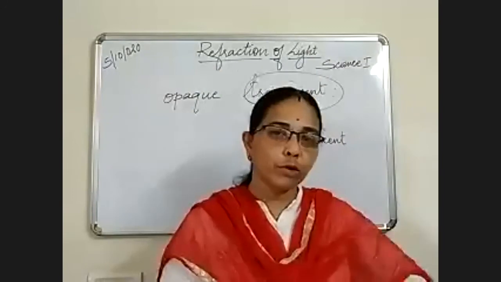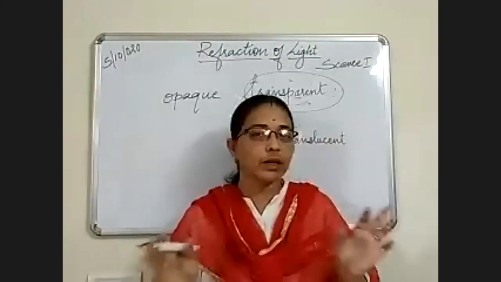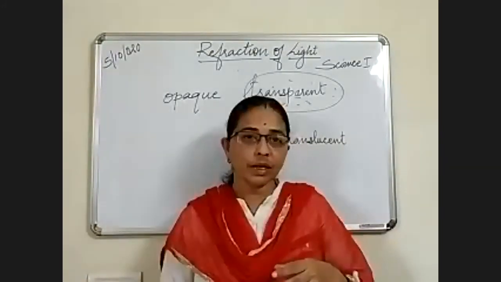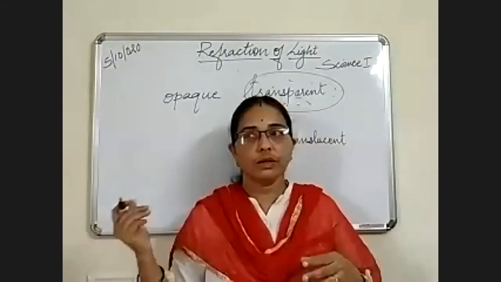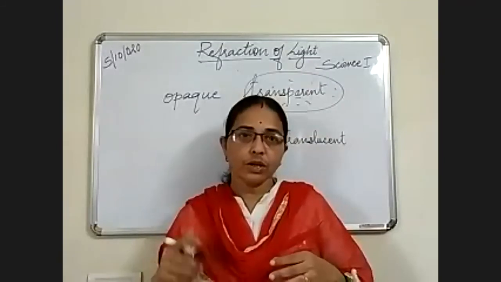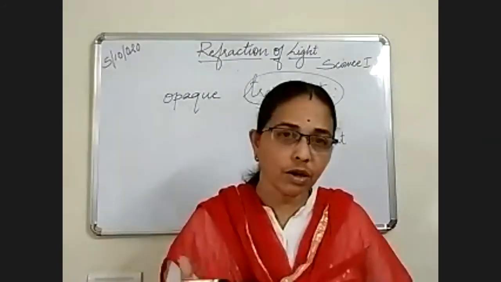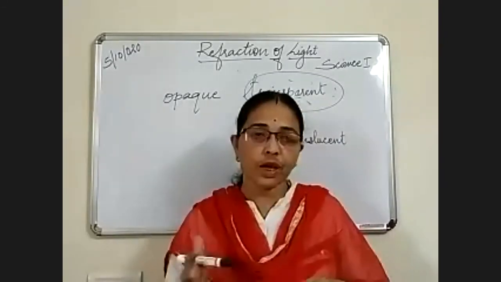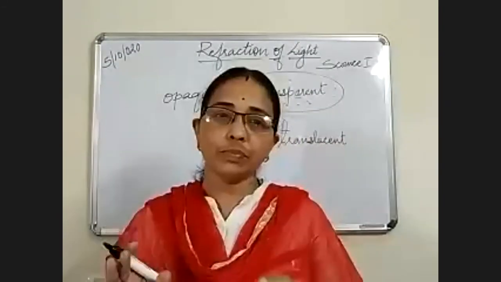Sometimes it becomes more dense, sometimes rare, depending on the climatic condition of that region. For refraction, we are talking about transparent substances only.